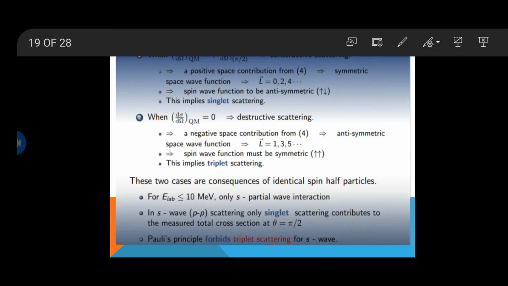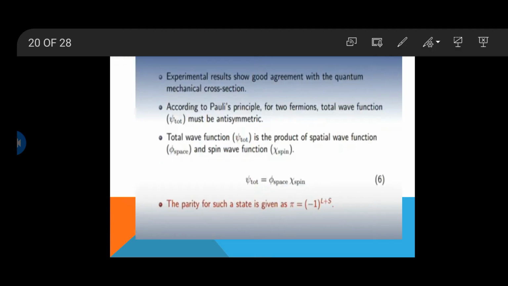We can say that our singlet scattering contributes, but triplet scattering goes forbidden because it disobeys Pauli's principle. This is the result of quantum mechanics for the proton scattering. In this slide, we will discuss the experimental results for the quantum mechanical cross section. It shows good agreement with the quantum mechanical cross sections.